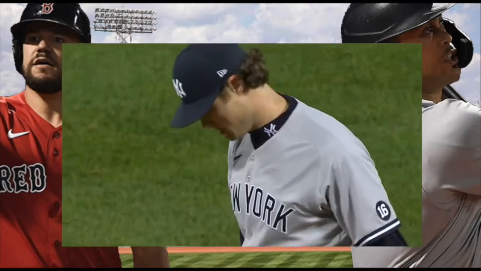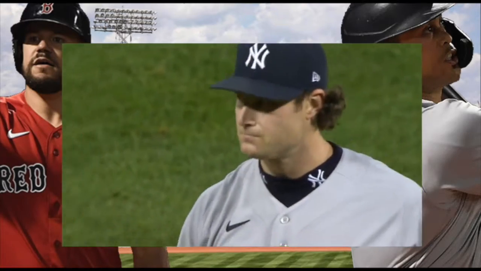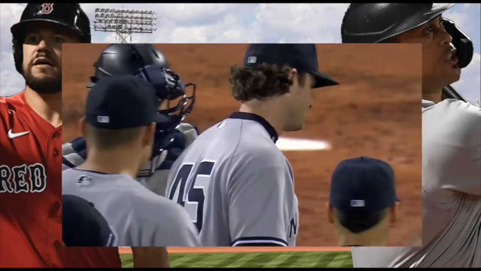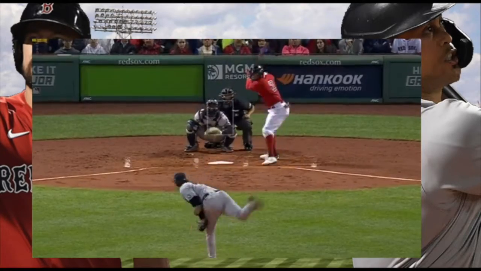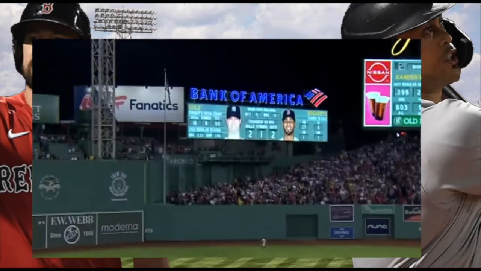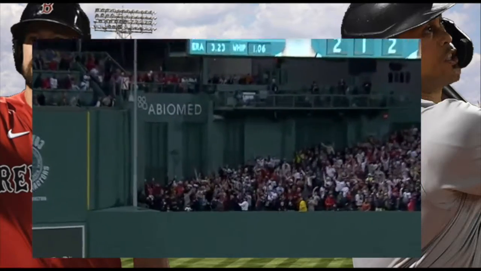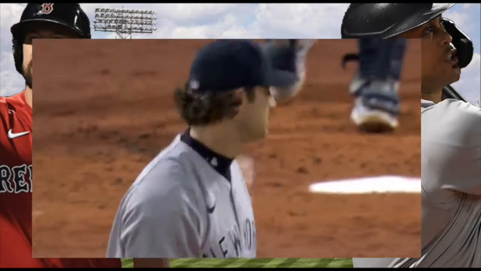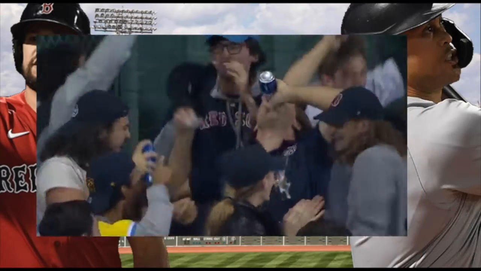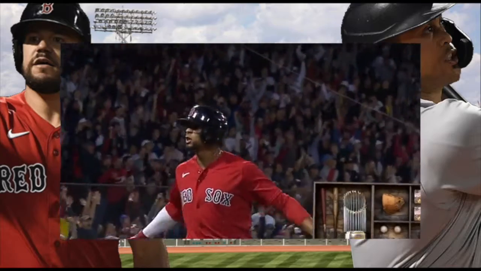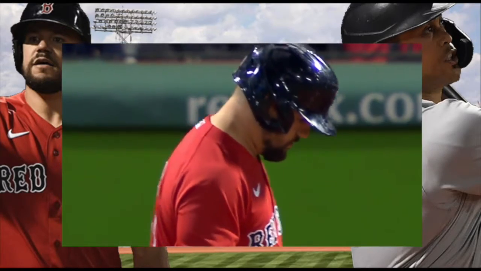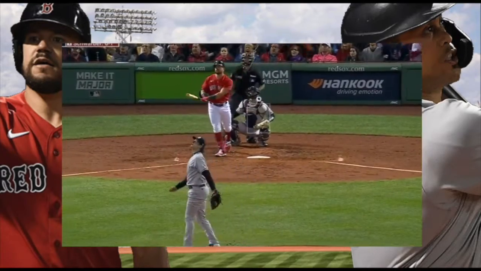Now, I want to talk about Gerrit Cole real quick, because it's important. Now, of course, Cole got taken out very early in the game. He only pitched 2 innings for a man who's getting paid $324 million. You know, we've been saying, for the past 2 years, you did not get Gerrit Cole to win you the big game against the Red Sox in April. You got Gerrit Cole to win the big game against the Red Sox in October, and not April. It was a disappointing outing for Gerrit Cole.